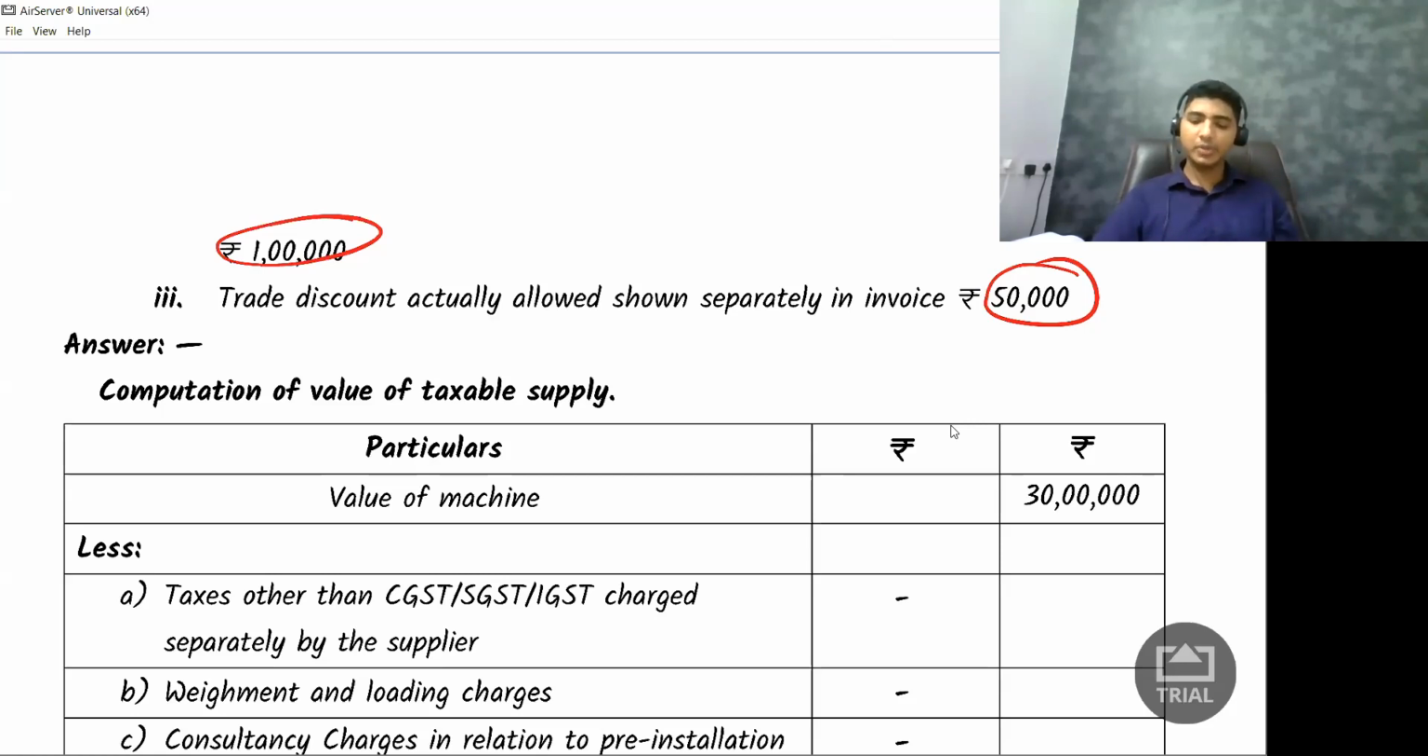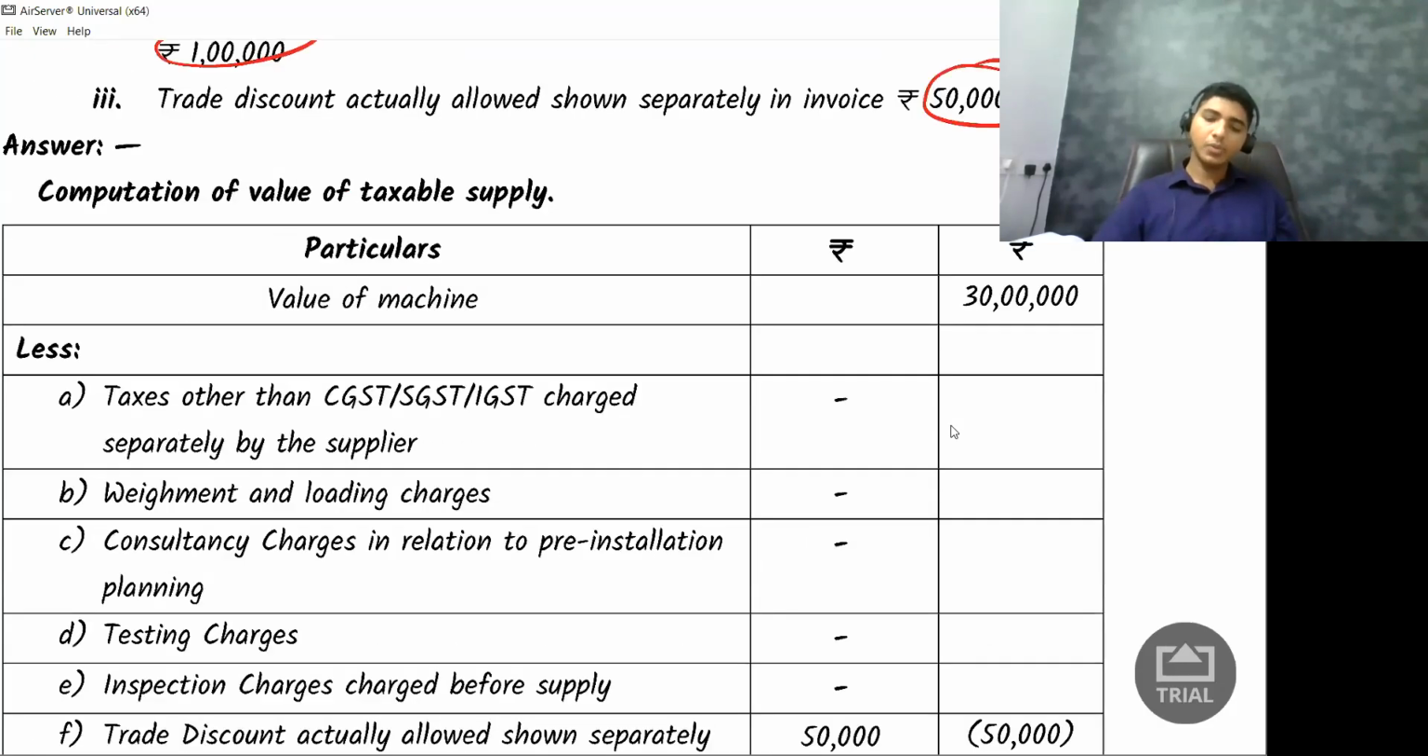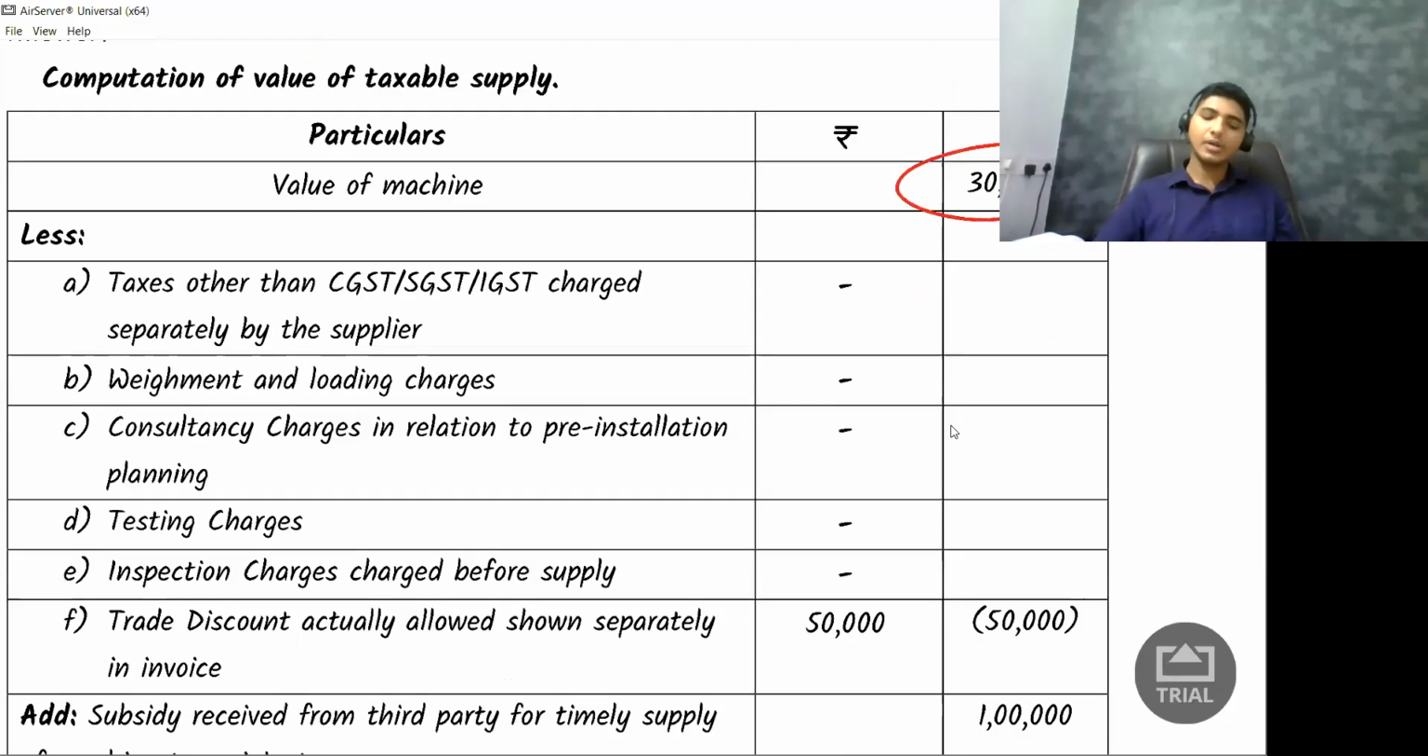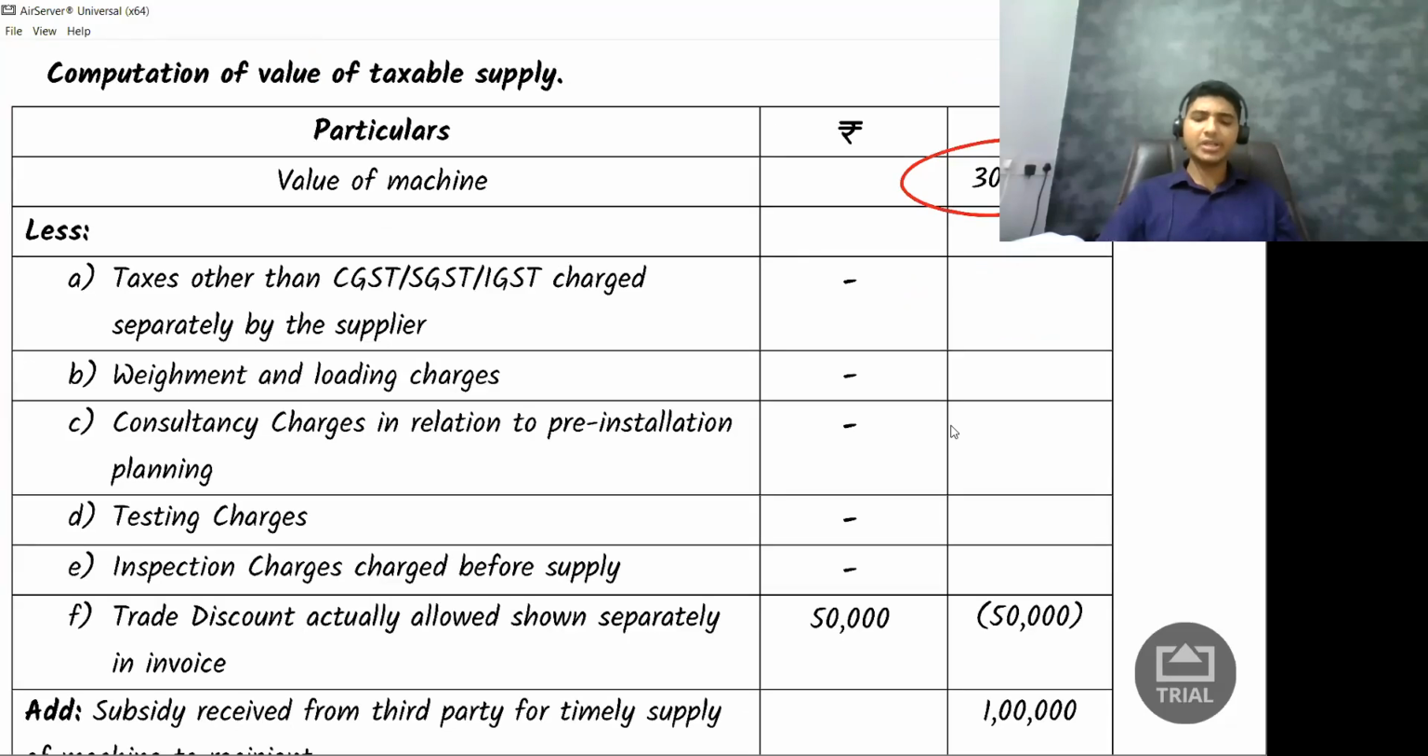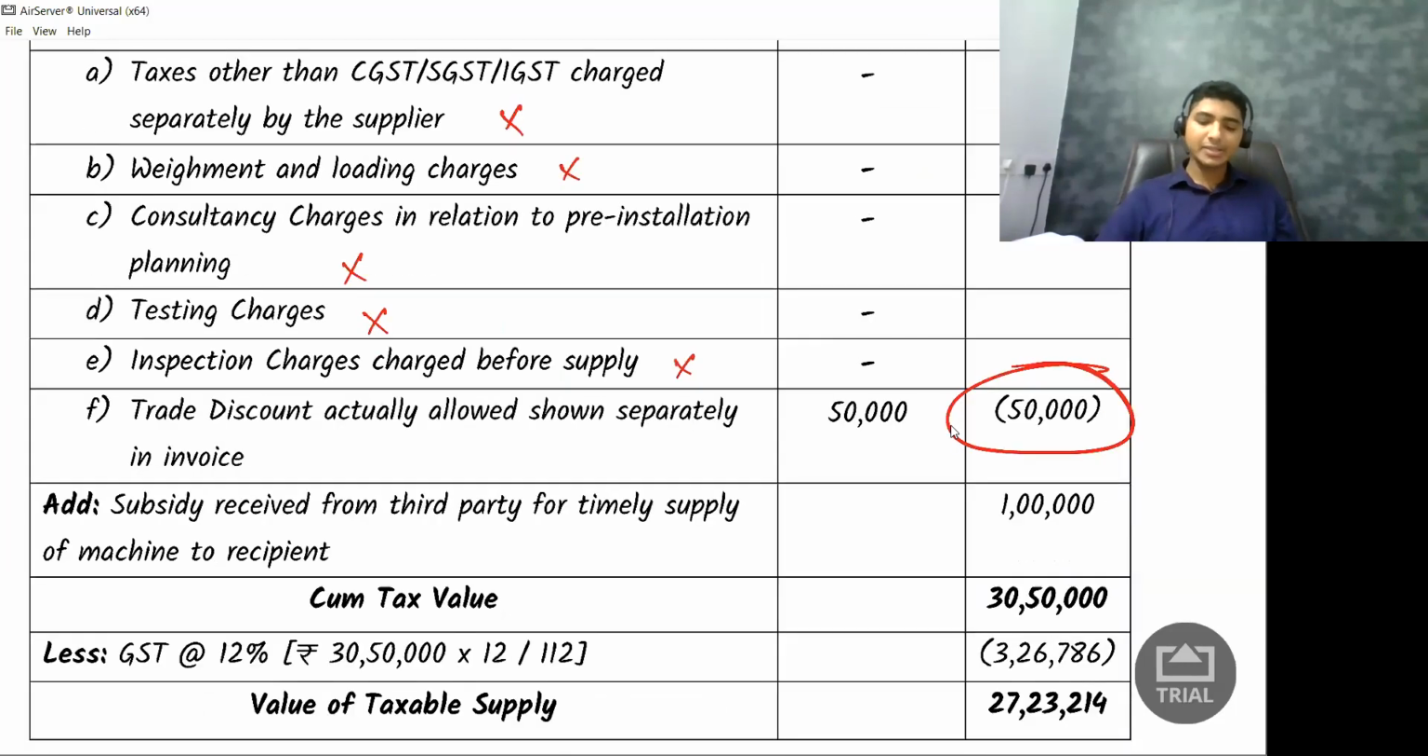So now how the answer should be? What is the value? 30 lakh rupees. Should I deduct tax? I should not deduct tax. Should I deduct weighing charges? No. Consultancy charges? No. Testing charges? No. Inspection charges? No. Trade discount actually shown separately? Yes, I need to reduce that. Then I need to add what? I need to add subsidy which is received from the third party. I need to add this 1 lakh rupees. So total it will become what? 30 lakh 50,000 rupees.